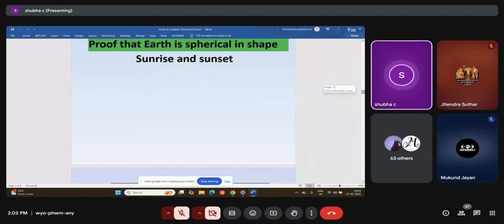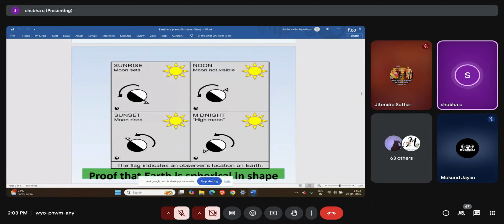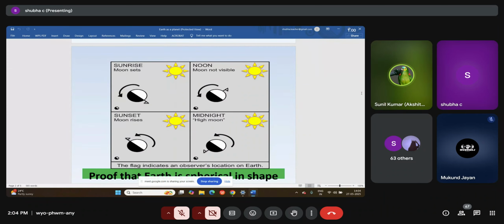Next, when we talk about sunset and sunrise, can you see sunset and sunrise? Yes, ma'am. The sun rises from the east and sets in the west. Why does this happen? Ma'am, rotation of the Earth.